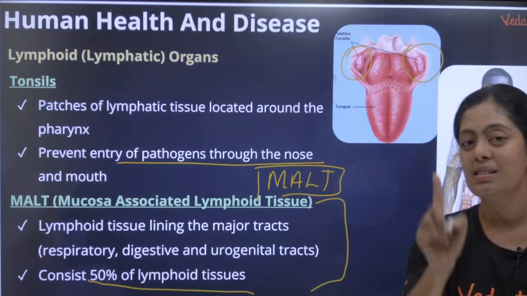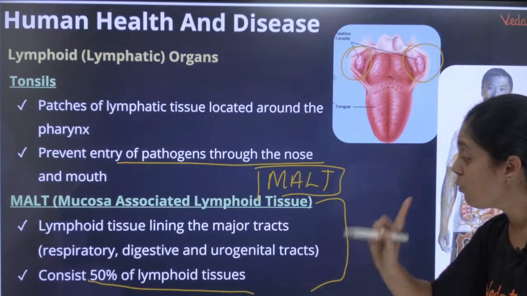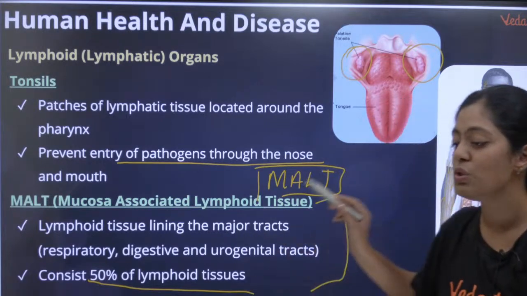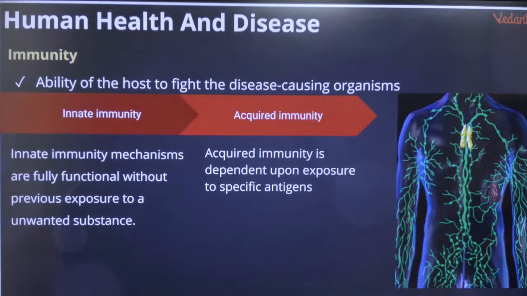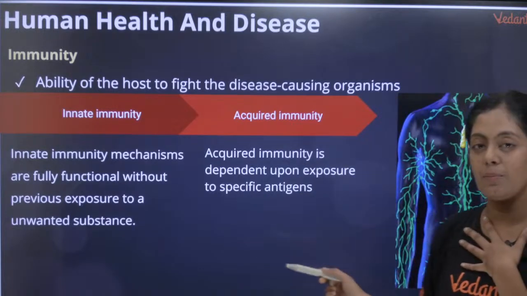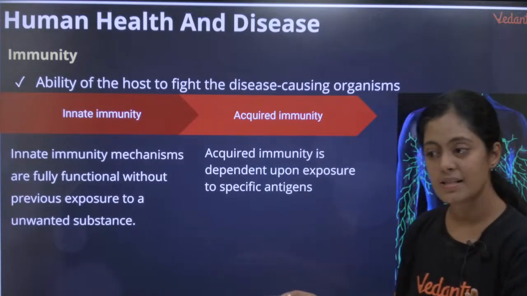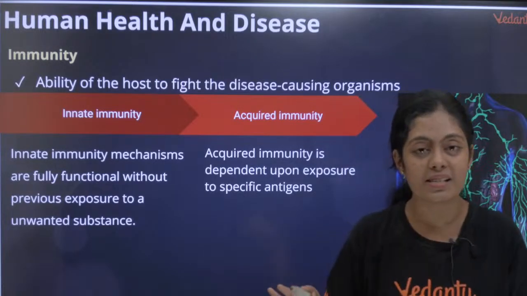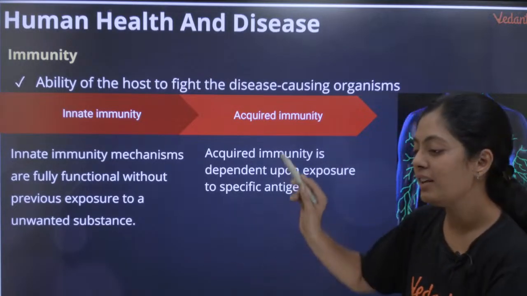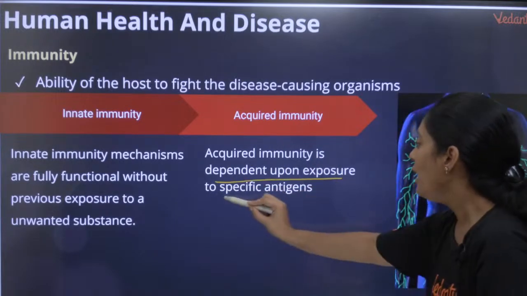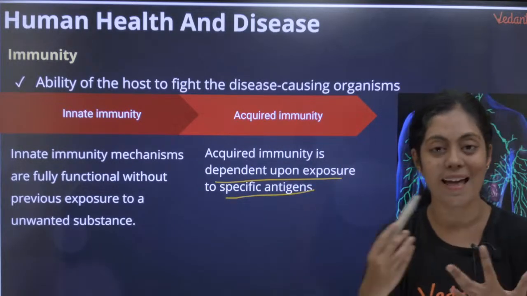I will ask a question. Okay, அப்புறமா கேக்குறேன், எவ்வளோ percent? 50%. 50% of your lymphoid tissue is your MALT. Yes, this is very important. Innate immunity and acquired immunity. Innate, I already discussed, it's the immunity with which a person is born with. Okay, everything is decided when you are born, especially when it comes to innate immunity. Acquired immunity is dependent upon exposure to specific pathogen.